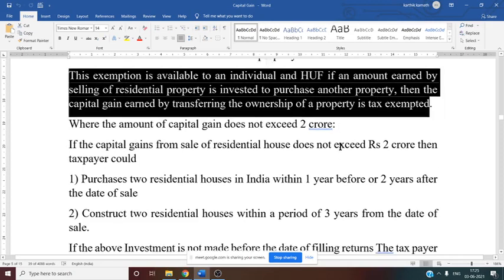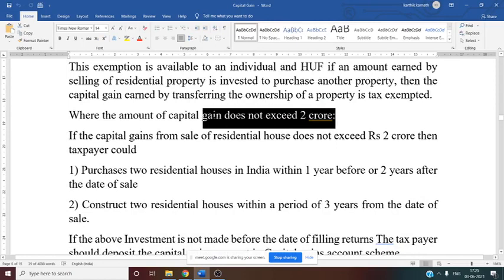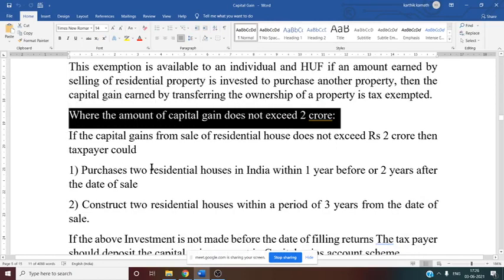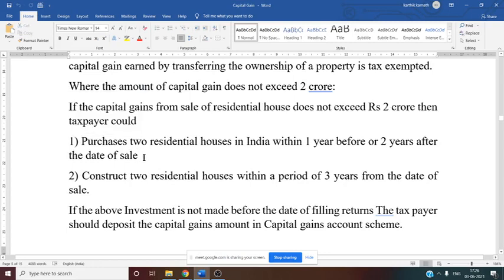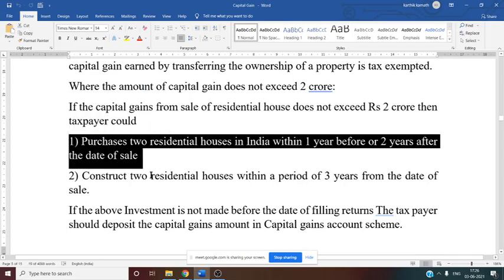But there are certain rules. See this, when the capital gain from sale of residential house does not exceed rupees 2 crore, then the taxpayer should follow these two conditions, then only it is exempted from tax. First one, purchases a residential house in India within 1 year before or 2 years after the date of sale.